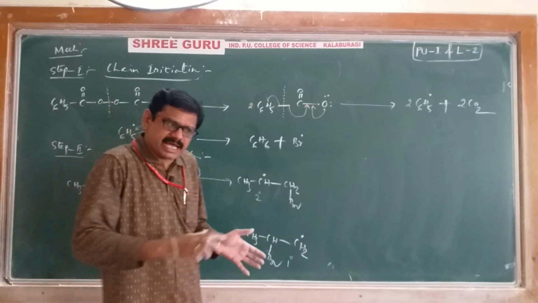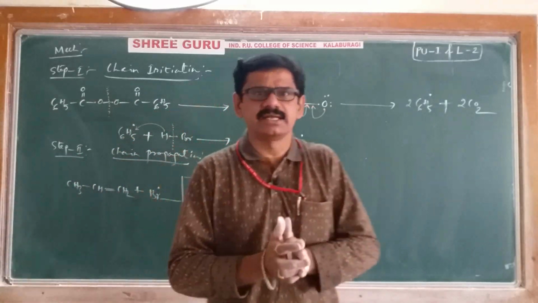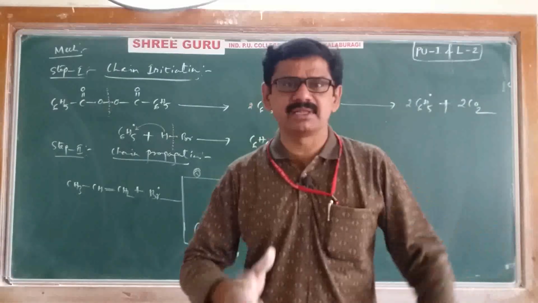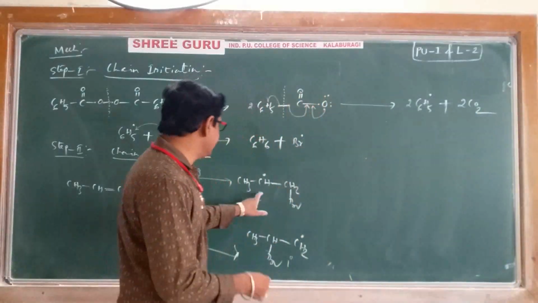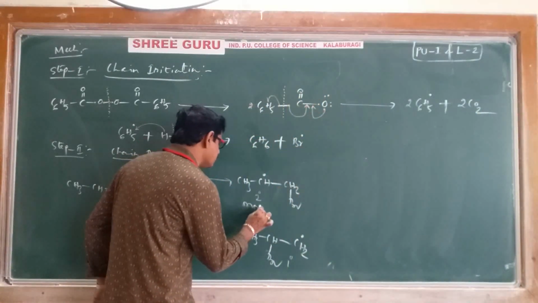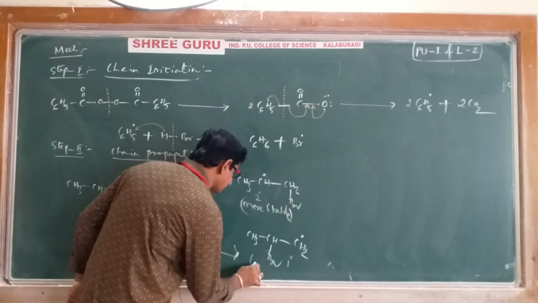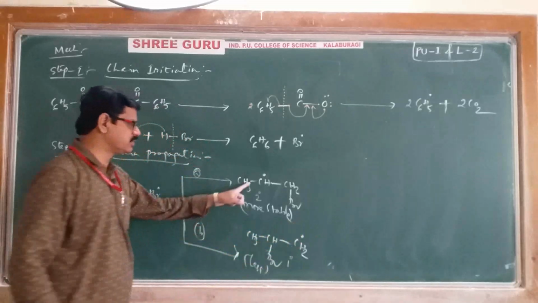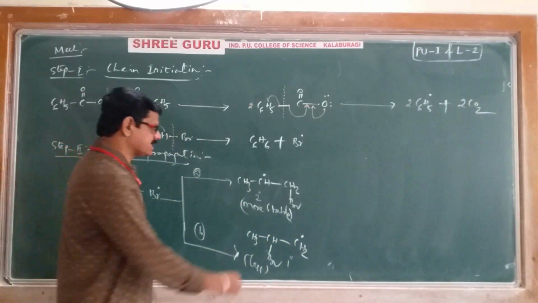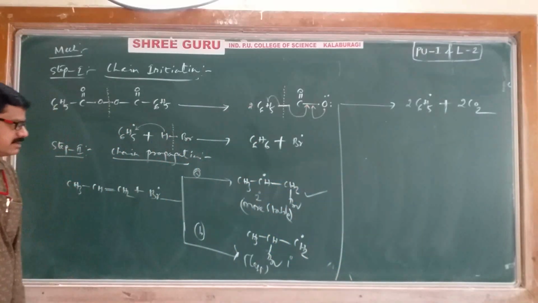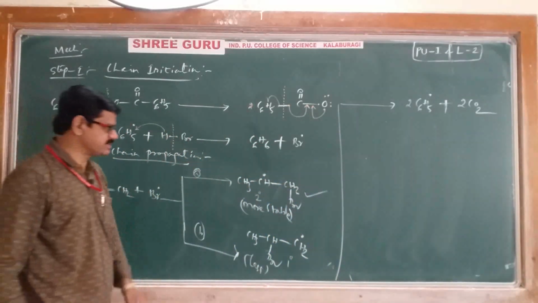Out of primary as well as secondary free radicals, as already known to you, the secondary carbon free radical is more stable than the primary carbon free radical. That means it is more stable, and it is less stable. That's it. The second step has completed now. Then we will go to the third step. Second step, one more step is there, right?